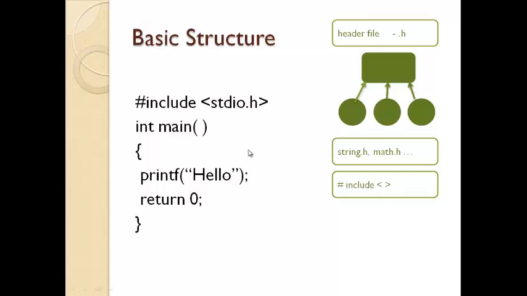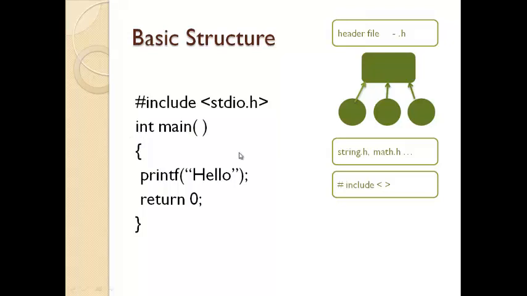Next to the header file is the main method. The main method is the entry point in any C program. The program starts its execution from the main method only. The return type of the main method is integer. This int represents the status of the program. You are executing the program. If there is no error, the main method will return the value 0 to the operating system. In case we have any error, for example, file does not exist, type mismatch, that particular error's code will be returned to the operating system. So this return value is of type integer, hence it is mentioned as int there.